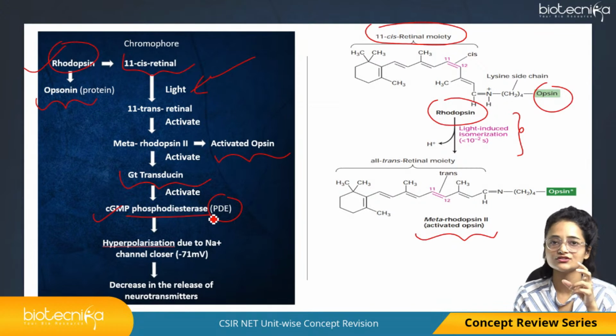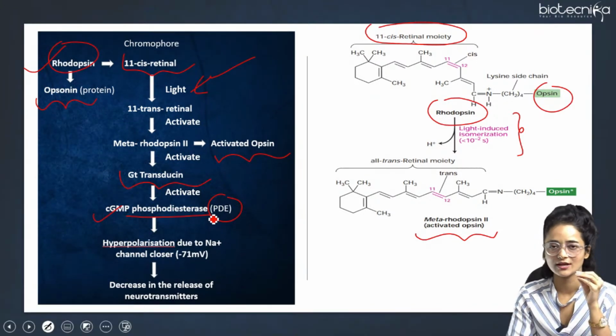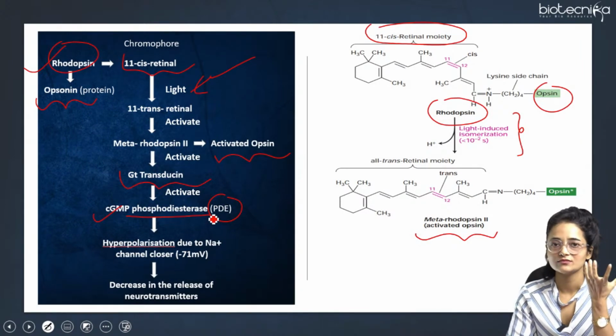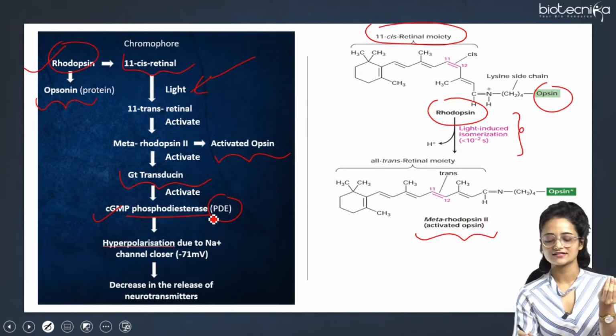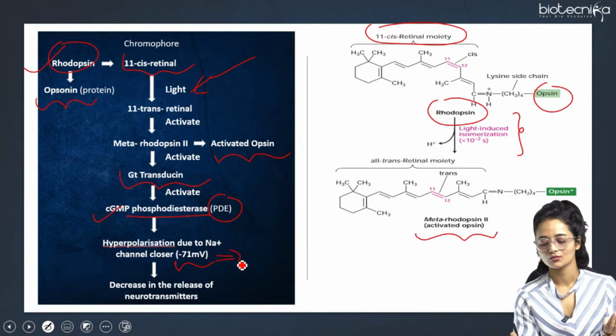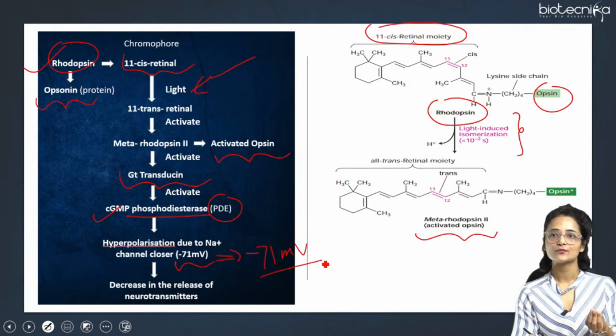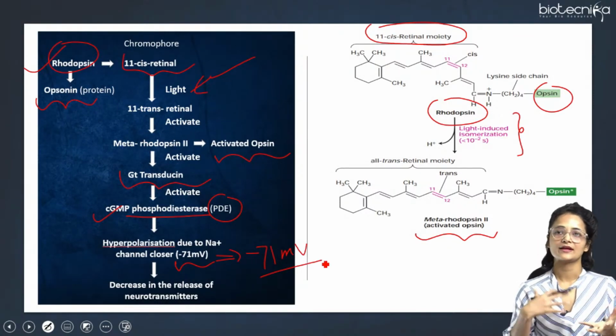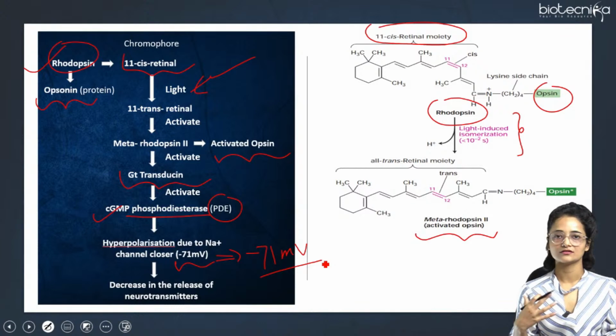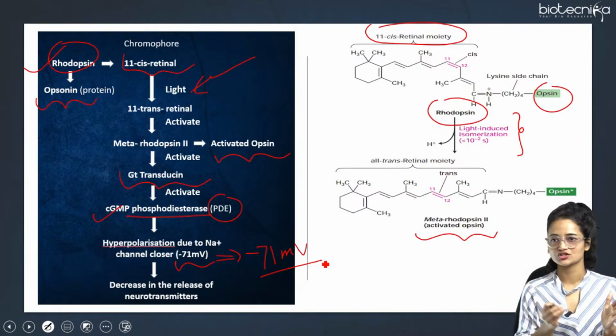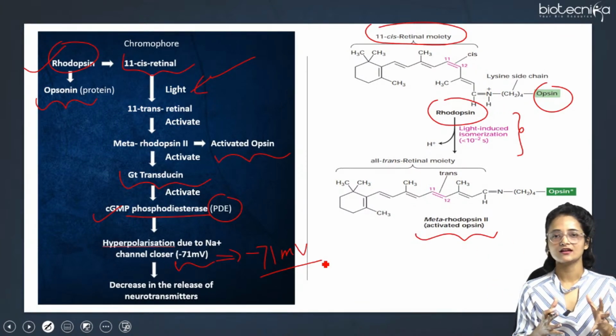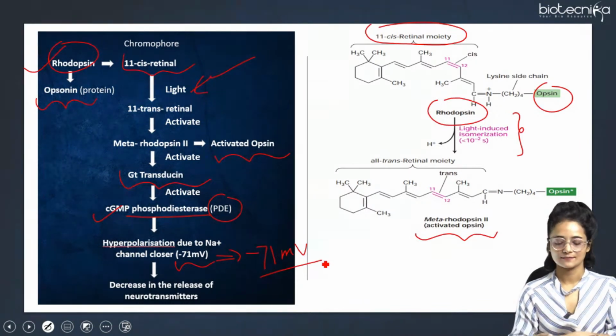As a result, the concentration of cGMP inside the cytosol reduces, so the sodium channel, which was open earlier, gets closed, and hyperpolarization of the cell takes place. Inside the cell, the voltage becomes minus 71 millivolts, right? It becomes more negative because the channel is closed and there is no sodium ion coming inside.